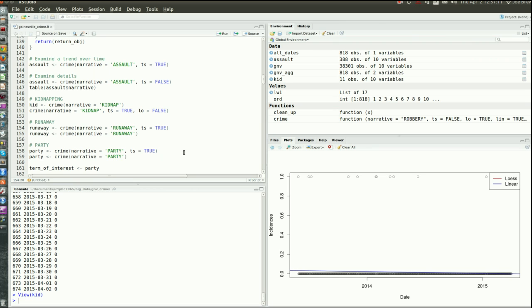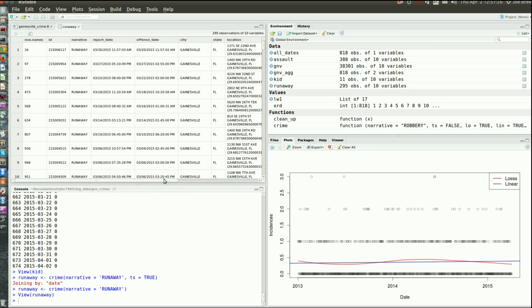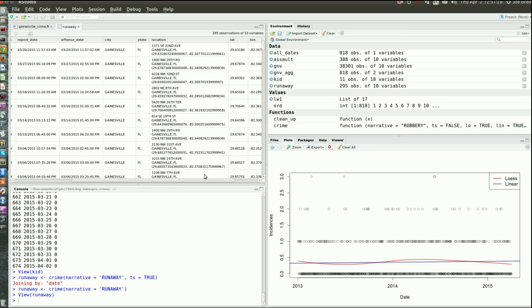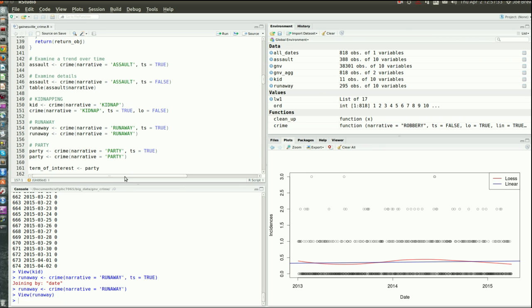Runaway, let's say I'm interested in youth health particularly. I'm interested in runaways. So I can look at the incidence of runaways, on average about one runaway every 2 to 3 days. And I could look now at this data frame of all the runaways, where they happen, and we could calculate the risk of runaway by zip code or by time or day of week, things like that, which as far as I know, nobody's doing.